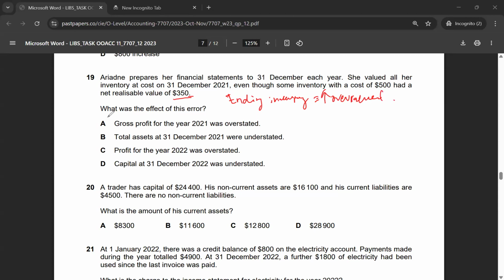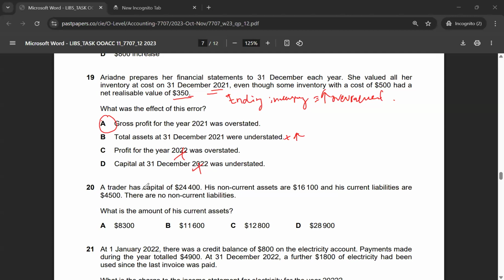So the gross profit would be overstated because we deduct ending inventory when calculating cost of goods sold. So cost of goods sold would be understated in this case, which is why our gross profit is also going to be overstated. Total assets will not be understated in this case. Total assets actually will be overstated because ending inventory is overvalued, and 2022 is not the year of concern because we are concerned about 2021. So the correct answer for multiple choice 19 would be option A.